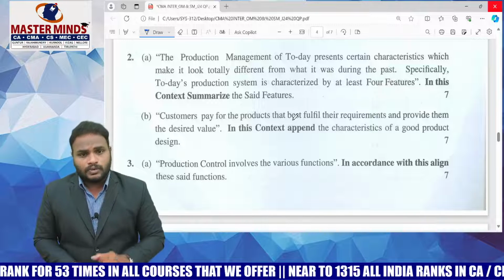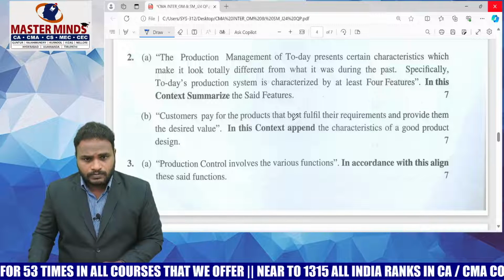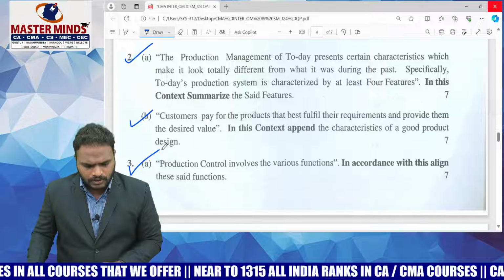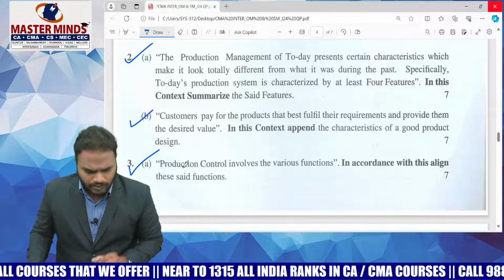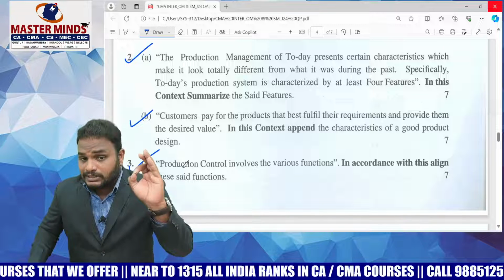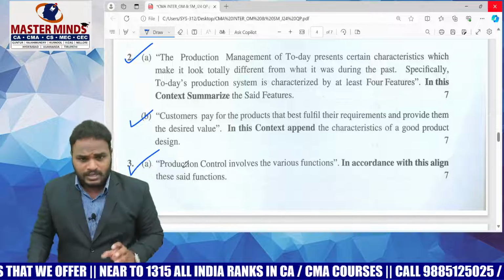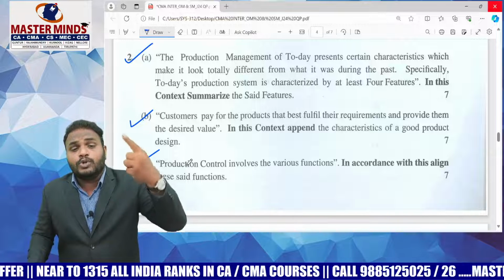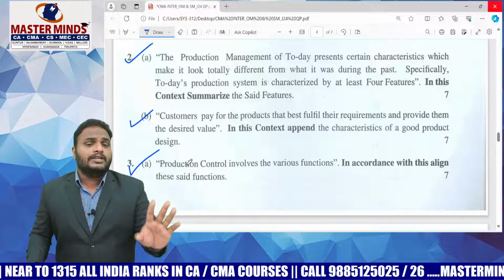Functions of production control. Now, these 3 questions are theory questions. Out of these 3, A and B are straight, important questions. 3A is also an important question, but it came from new chapters which were introduced by the ICAI in the new syllabus.